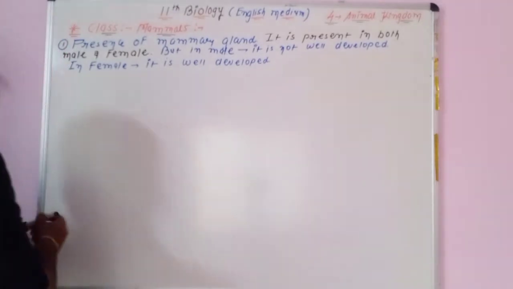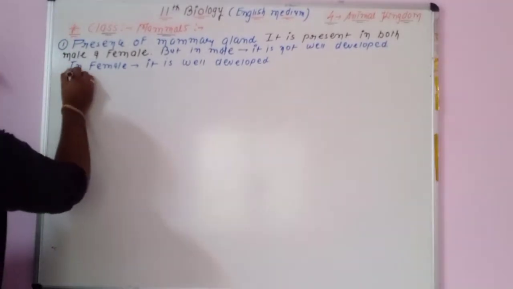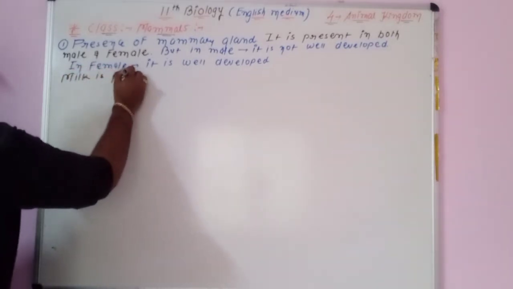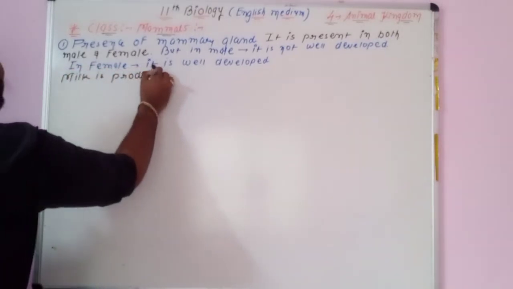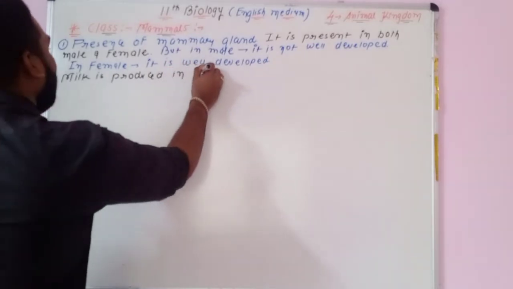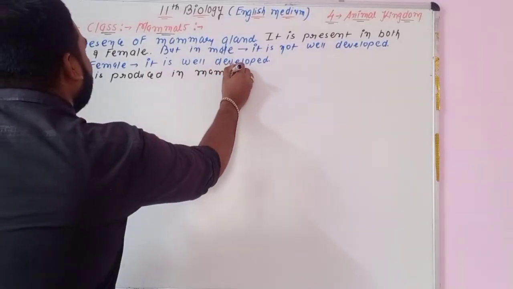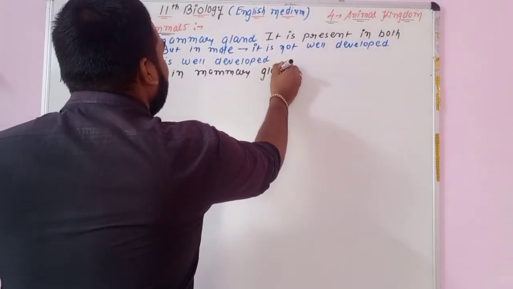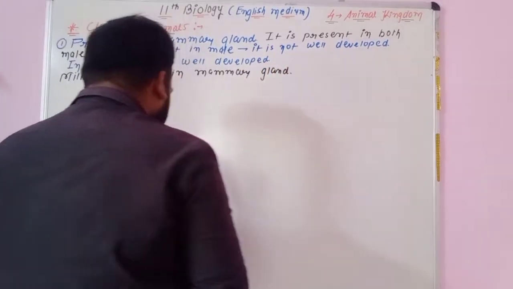Milk is produced in the mammary gland, meaning the mammary gland will produce milk.